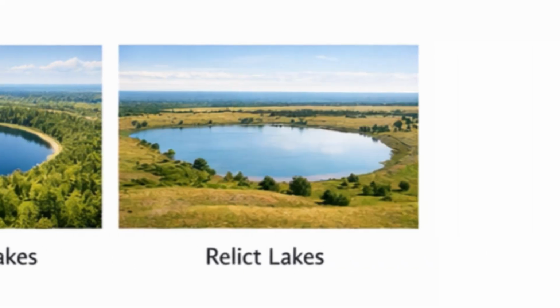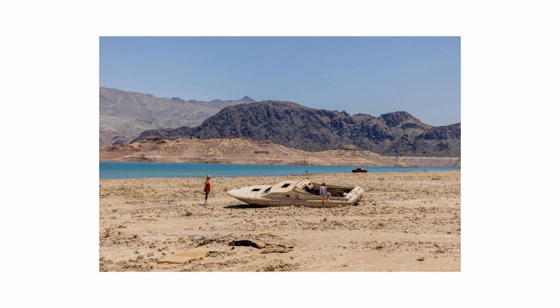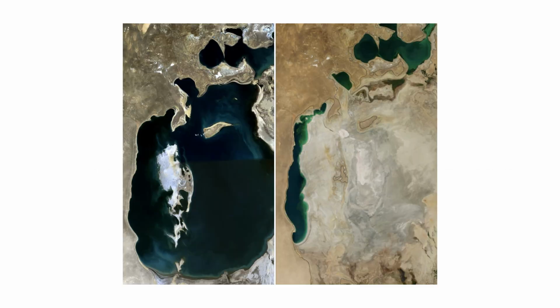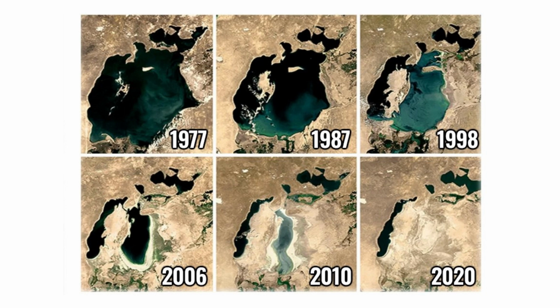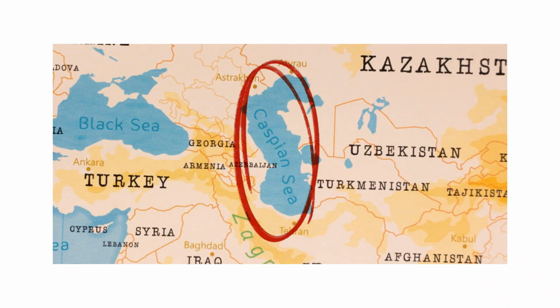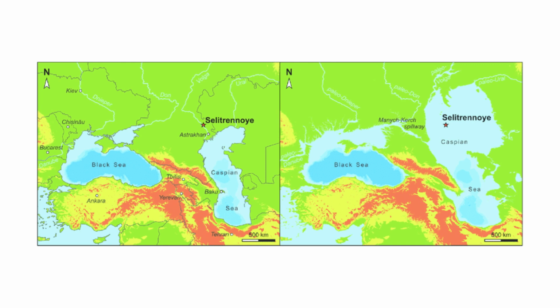Relict lakes. Some lakes are remnants of much larger ancient water bodies that have since shrunk due to shifts in climate or geography. The Aral Sea, once one of the four largest lakes in the world, has shrunk dramatically over the past 60 years due to irrigation projects that diverted its source rivers. The Caspian Sea, though called a sea, is technically a relict lake, the last remnant of a vast, ancient water body that once covered much of central Eurasia.